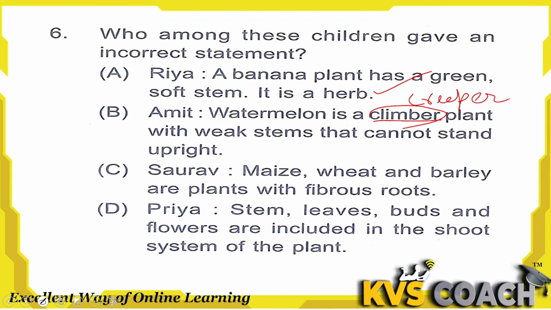Do you know now what are creepers or climbers? Climbers climb up with the help of another plant, and then they grow, and creepers grow along the ground, like watermelon or pumpkins. They all are creepers, they grow along the ground. So this statement is wrong, the right answer here is option B. Third one is Saurav: maize, wheat and barley are plants with a fibrous root, right. Priya: stem, leaves, buds and flowers are included in the shoot system of the plant, right. So the incorrect statement is option B only.